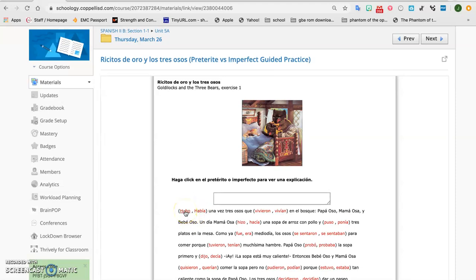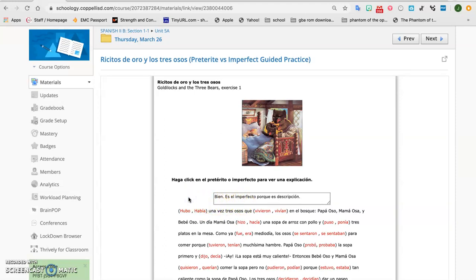But when do I know when to use it? So if I click hubo, it tells me, no, it's the imperfect. No es una acción, es descripción. It's not an action, it's a description. And it means there was. There was a time, once upon a time. And if I click the imperfect, it tells me bien. It means I'm correct. It's a description.